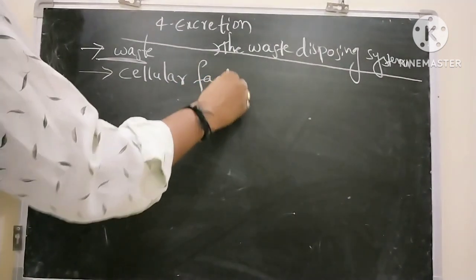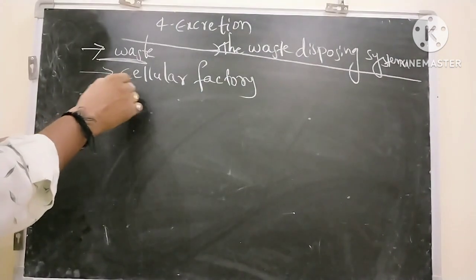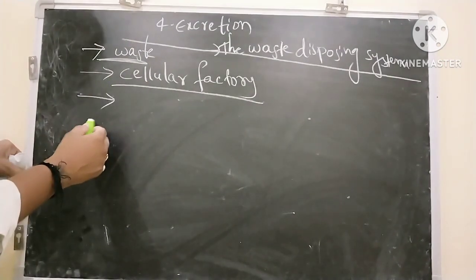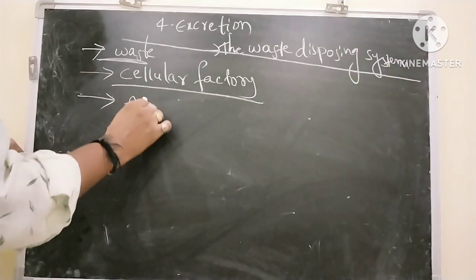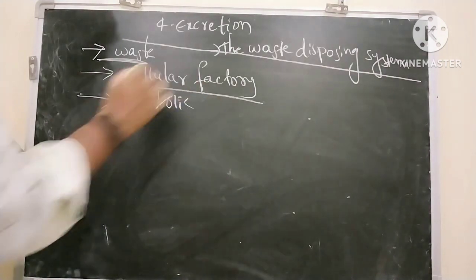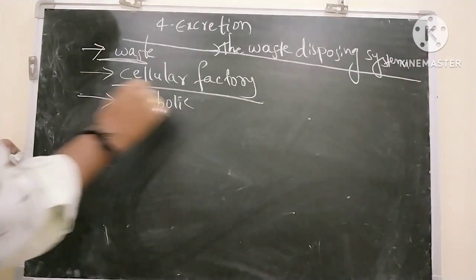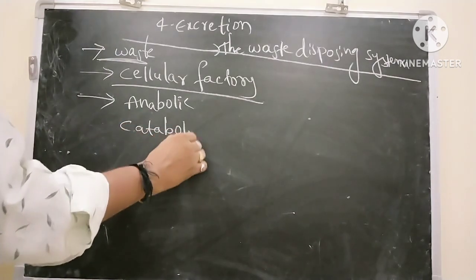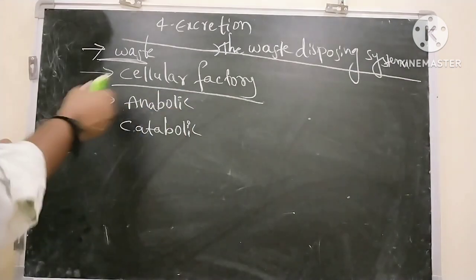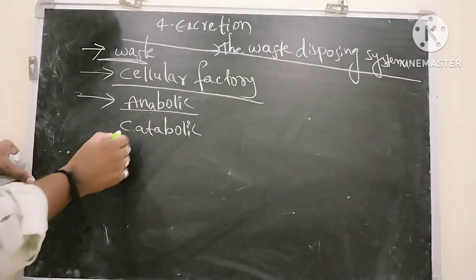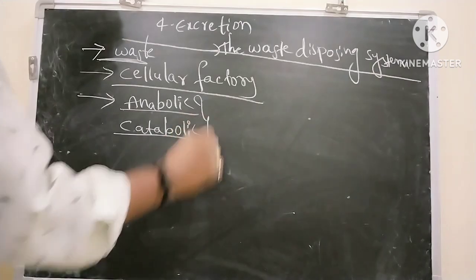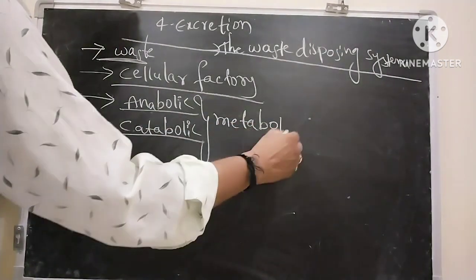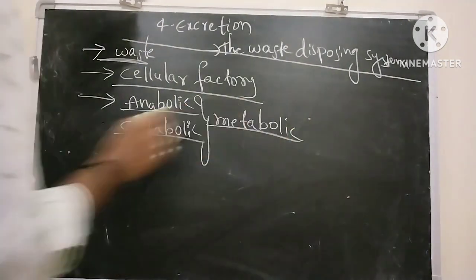Our body is made up of millions of cells. In our body, two types of activities are going on. One is anabolic activities, where there is production of enzymes, production of hormones like that. And another one is the catabolic activities, where the substances are broken down. Here the substances are formed, here the substances are broken down. Anabolism and catabolism combinedly are called metabolism, and the activities are called metabolic activities.